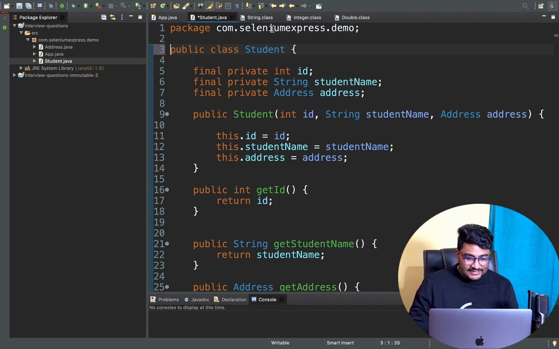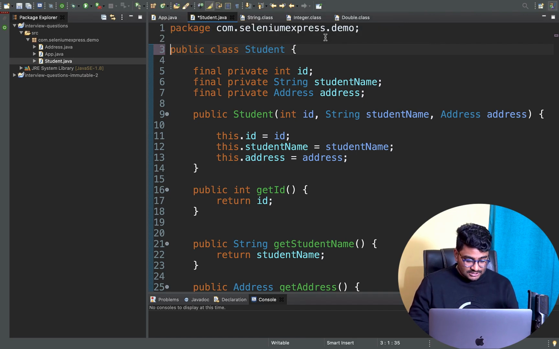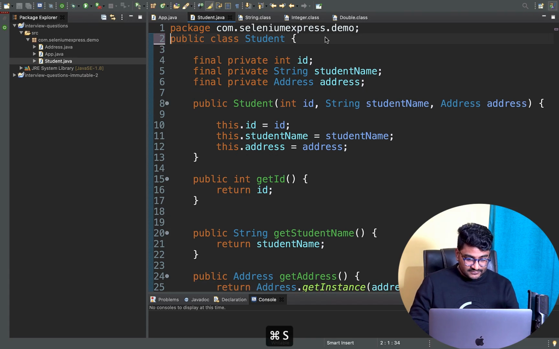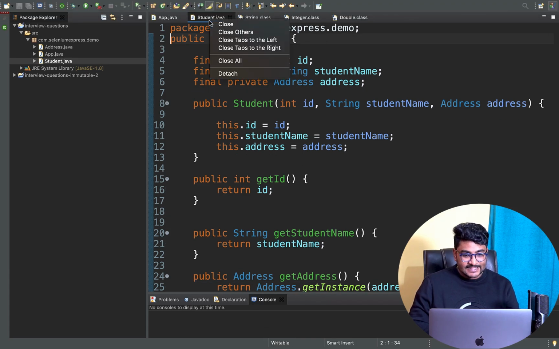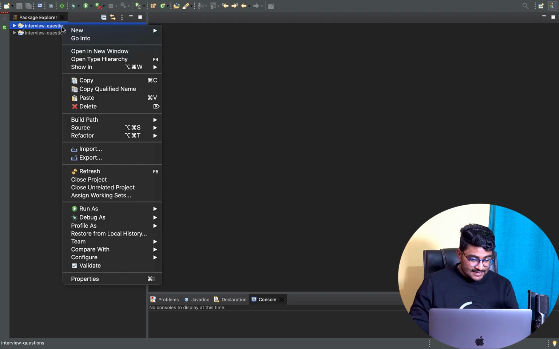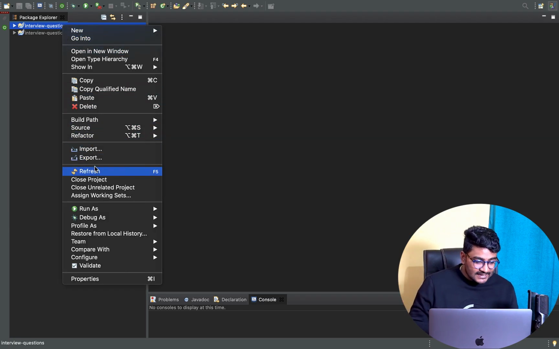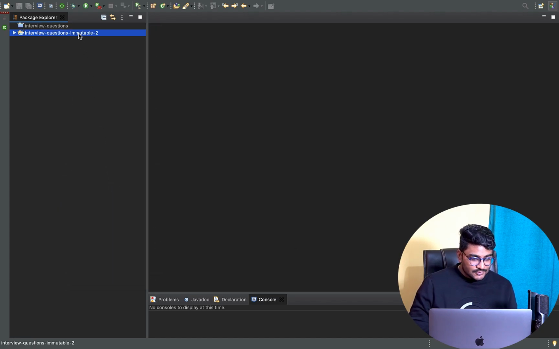Let me start coding something, which is going to make more sense to you. Now let me revert it back to the previous state. Let me close all the files that I have opened, and let me start giving you some new examples on immutable objects. First of all, let me close this particular project. I have created another project called interview question immutable part 2.